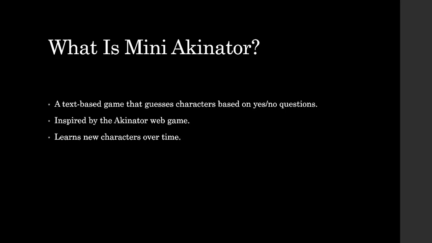This project is inspired by the famous web game Akinator, where you think of a character or object or animal and the program guesses it using a series of questions. My version is simple, text based, and written in Python. It asks yes or no questions about traits like: is your character magical? Is your character athletic? Is your character a royal? And uses that data to make a guess. If it can't guess right, it learns who the character was and saves the traits for future games.